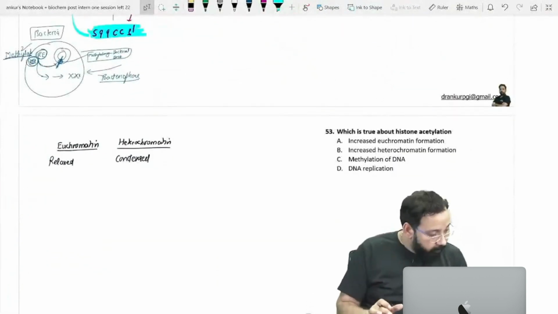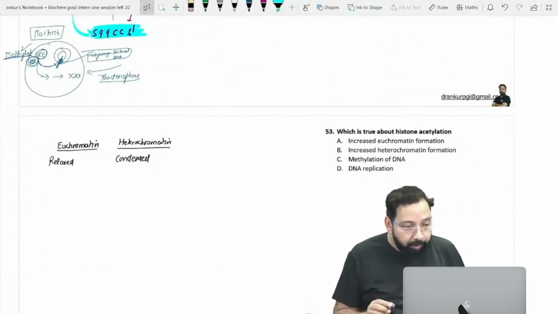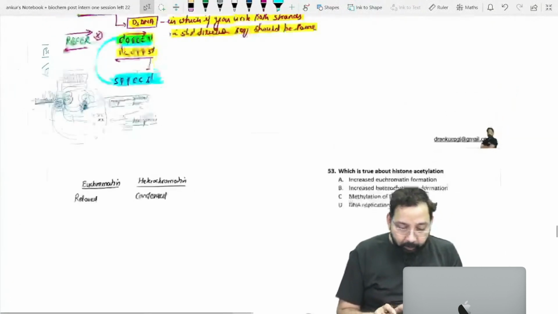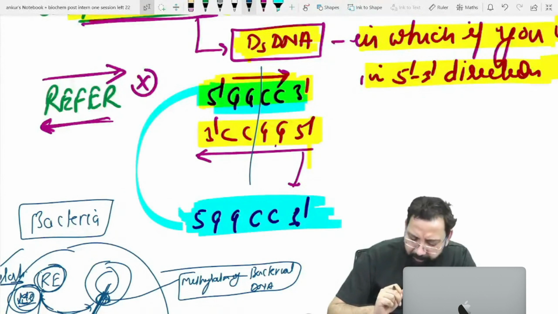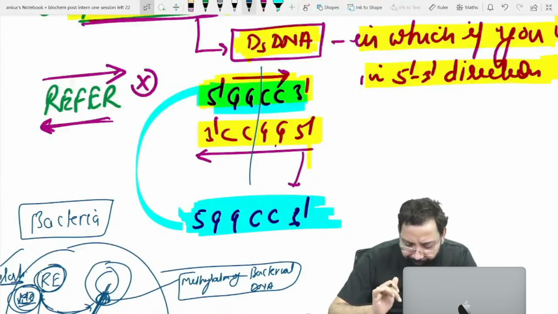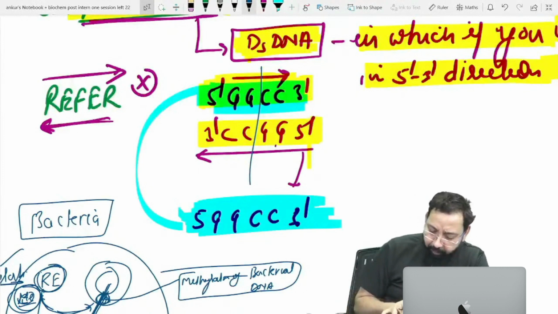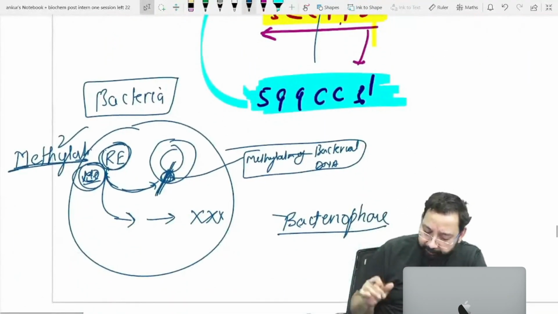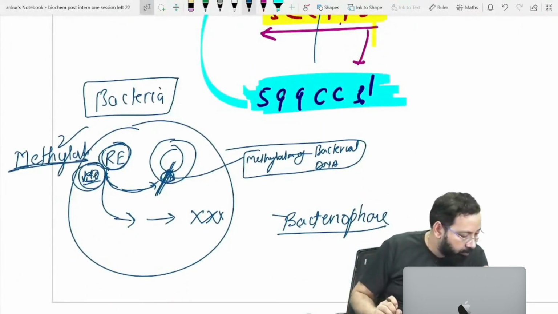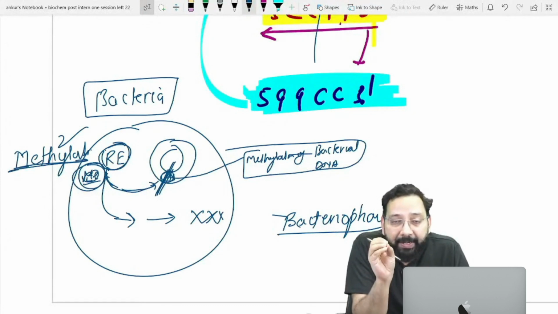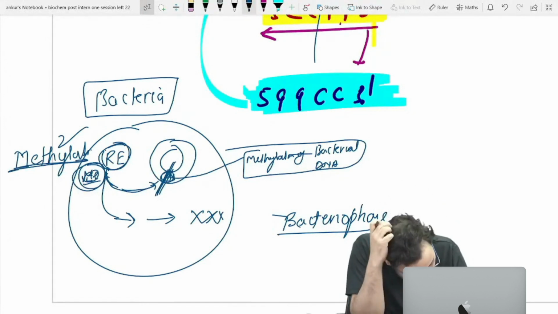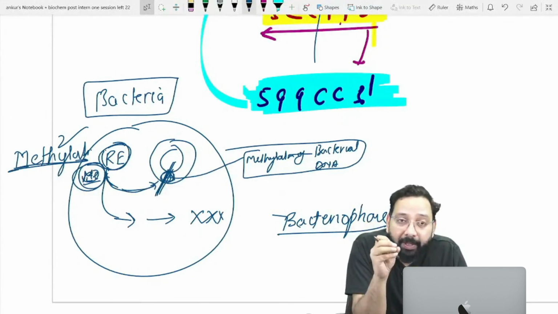Now the next point is euchromatin and heterochromatin. I should be a little more precise while teaching you, because if a few of you are not understanding, I will definitely try to explain in a more precise way. Further on you will not have this problem. Okay, don't worry. Methylation of bacterial DNA, I will take that.